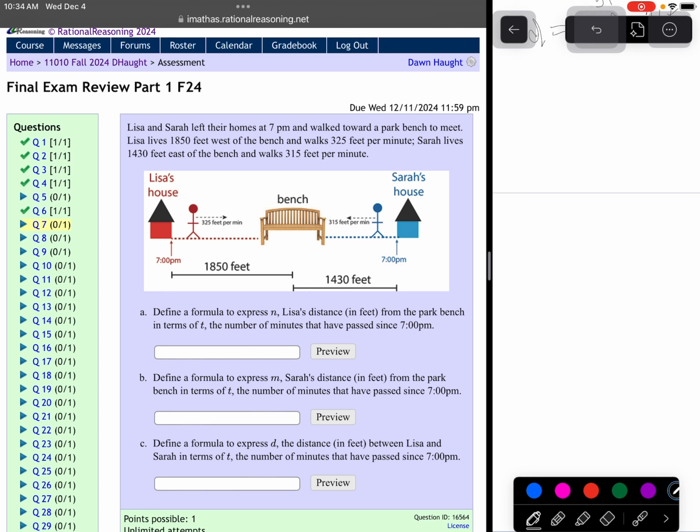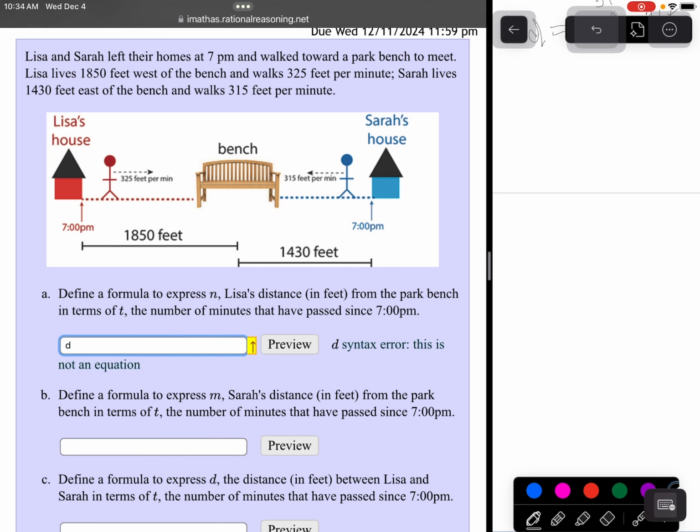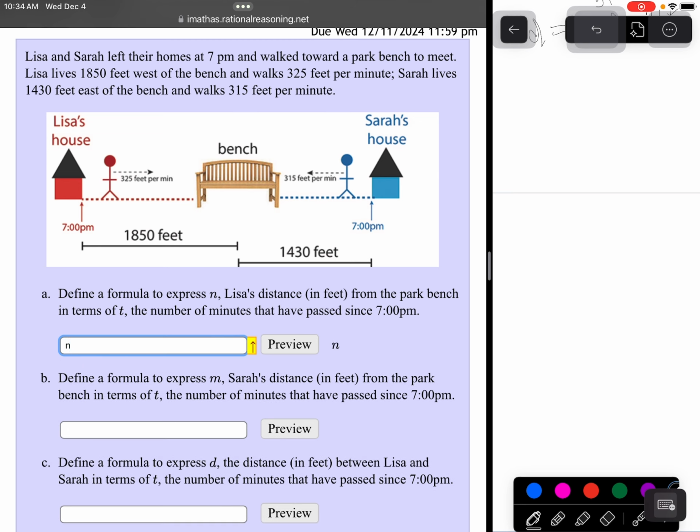Define a formula to express n, Lisa's distance in feet from the park bench. So you'll see that she's traveling 325 feet per minute, and she started going at 7 o'clock. If n is the distance in feet she has walked and t is in minutes, express the formula n, her distance.